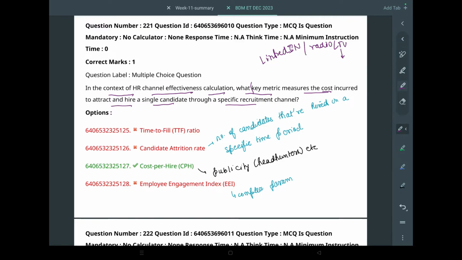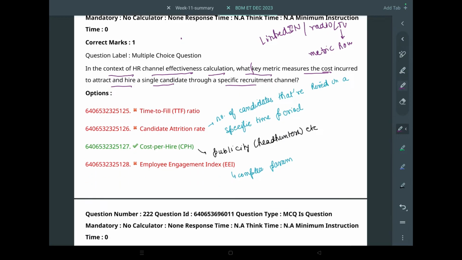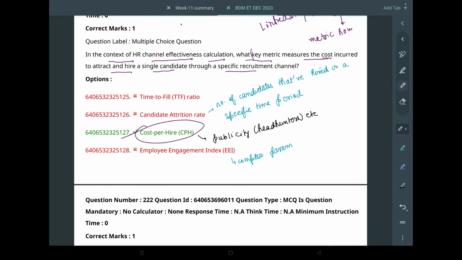So what it is asking is which metric is used to measure how much cost it all needed to attract that one employee. So like for the placing ad, we needed to add some money. Okay, placing ad. If some companies also provide the cost for traveling, some do, very few do, but still do. So that also is included in this. So basically, the overall cost, it costed the company to attract that one employee. So this is cost per hire basically. Okay.